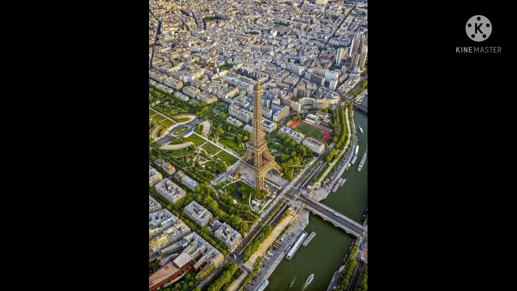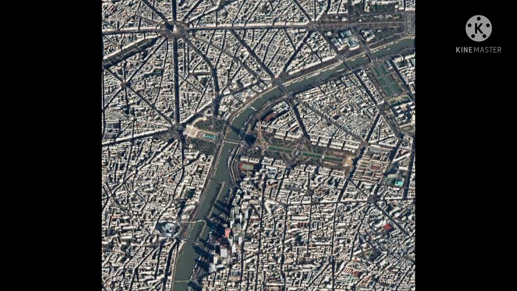What are the uses of aerial photography? It is used in cartography, land use planning, movie production, and environmental studies. Satellite images represent the total situation of the earth's surface.